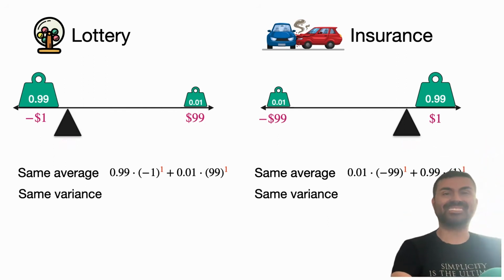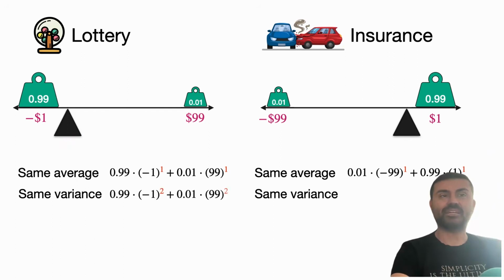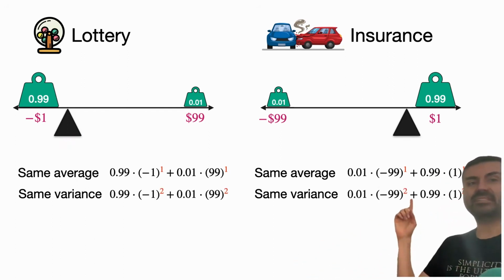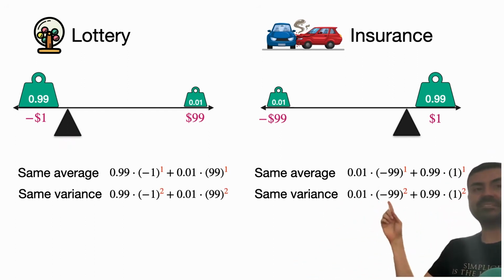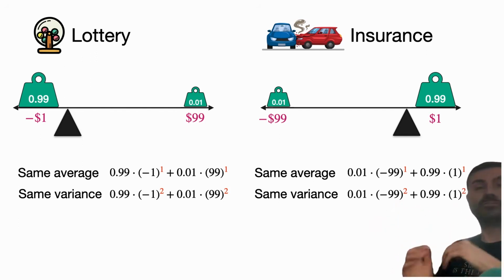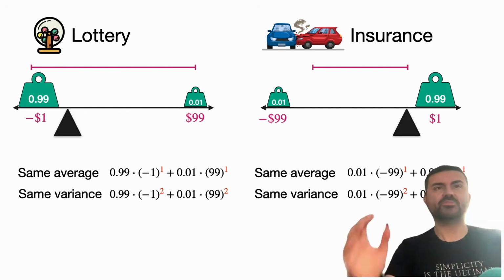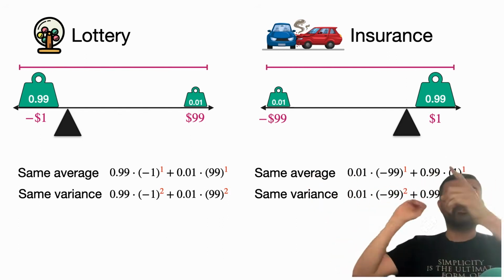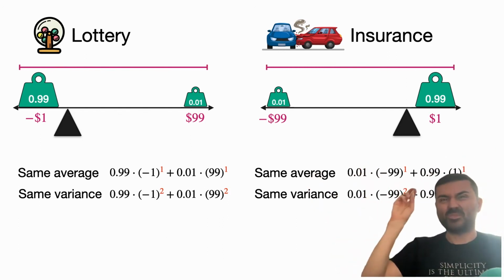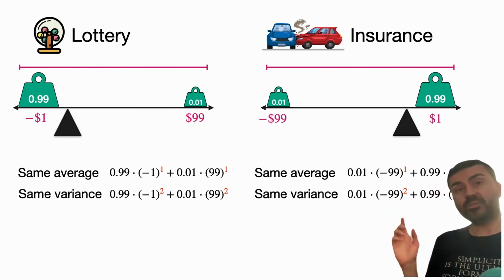Now let's look at the variance. What happens with the variance? Well, they still have the same variance, because if I were to calculate this expression, it's the exact same thing as that expression, because the negatives become positives when I square. So we get the exact same variance, which makes sense because both distributions have the exact same width. They're flipped, but they have the exact same width. So the risk is the same. So what can we do?